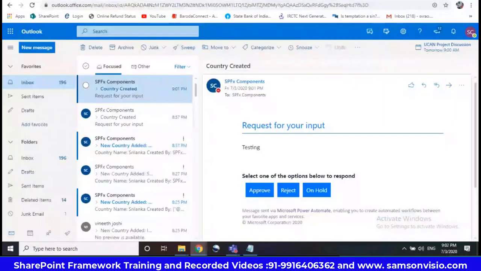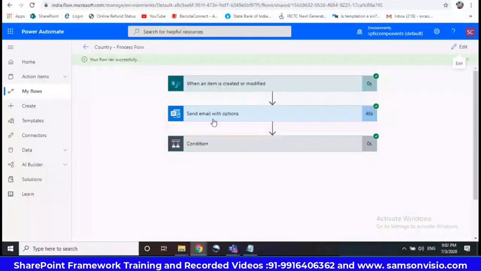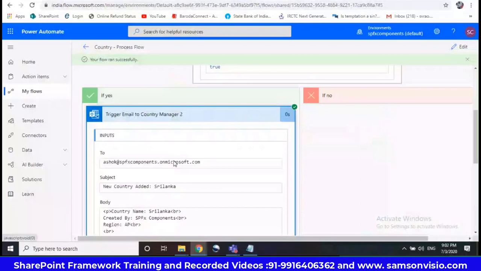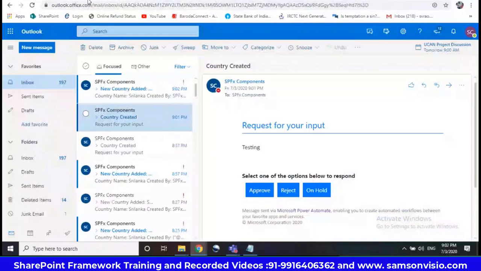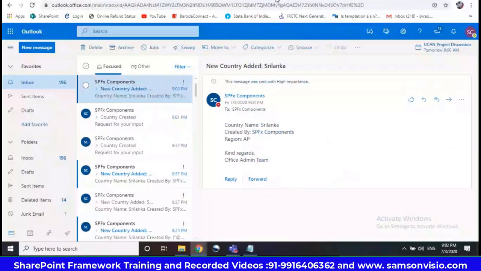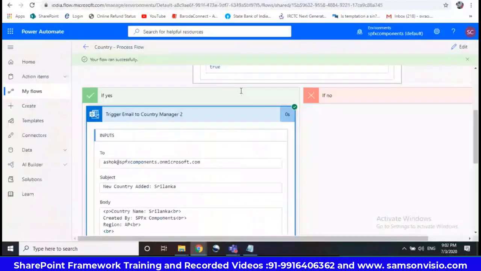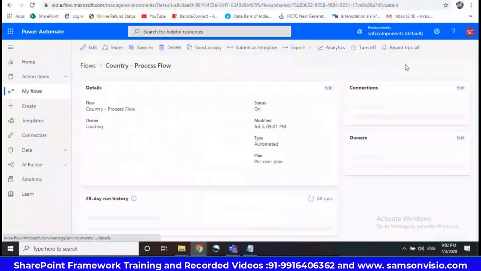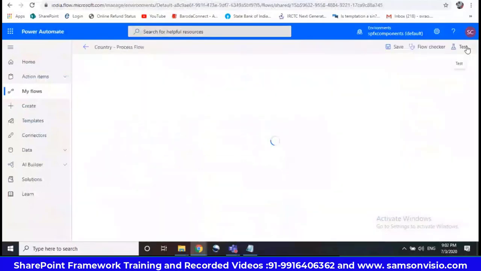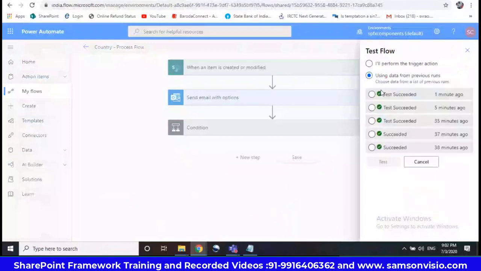For now, I am taking approve. See, it immediately moves to the next. A bit slow. Yes, 2 addresses I have created. So see now, message received. I'll test it again, from the previous only.